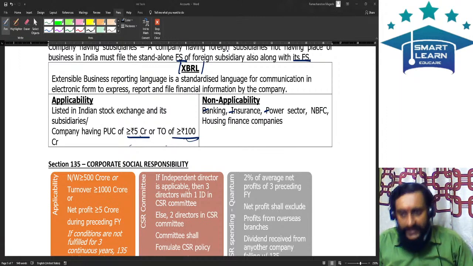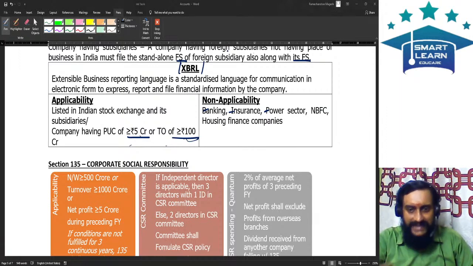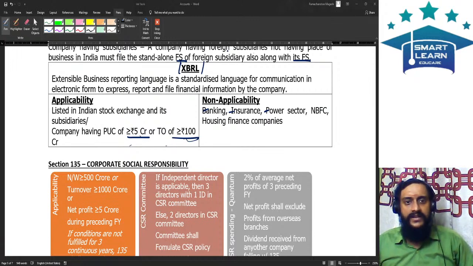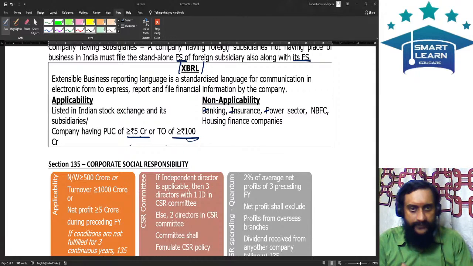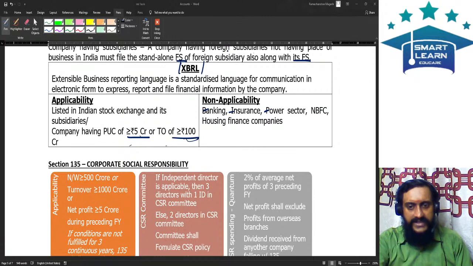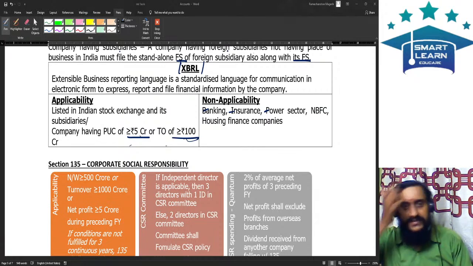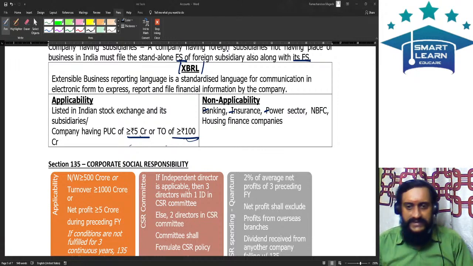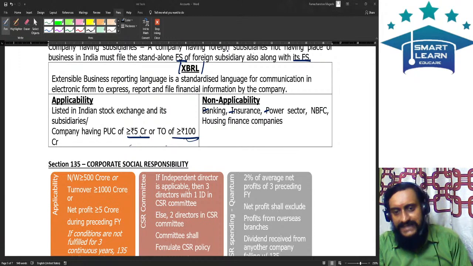So what I'm planning to do is that right away, once this class is getting over, I will ask them to upload everything on YouTube. You can go to the SmartLearn YouTube channel, and I'll ask them to create a playlist, quick revision or CA Inter revision May 2022 examination. It's already available. Sorry. You can go and listen to the balance lectures there.